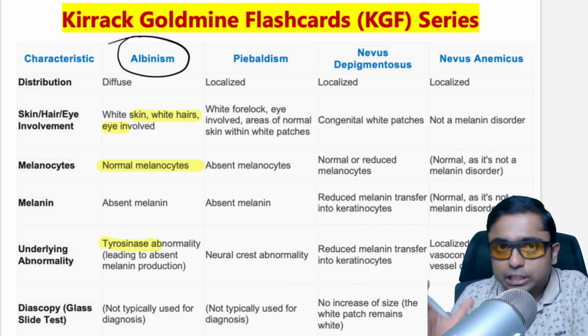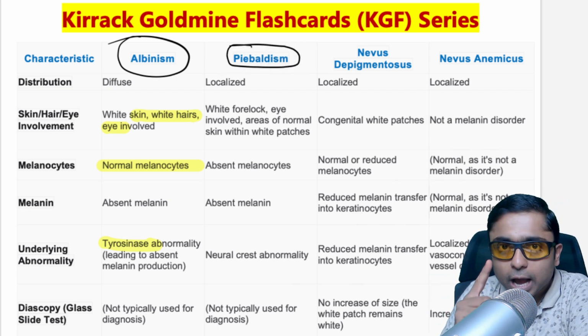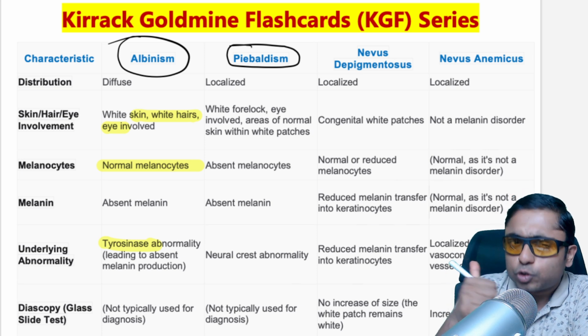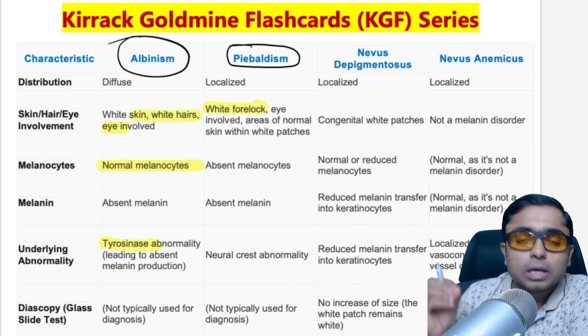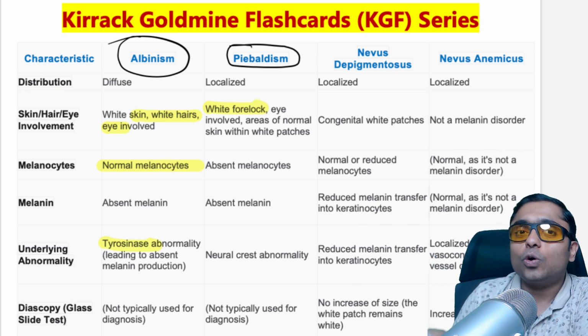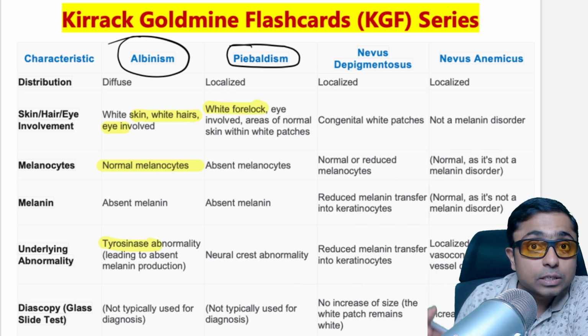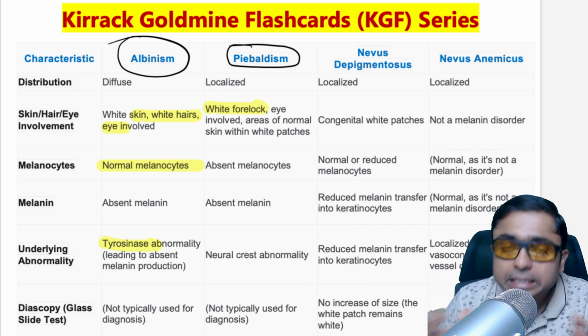Okay, the next disease which you need to know about is piebaldism. I am sure that you have heard about this condition. If so, hit that like button. And in this, the buzzword you need to remember is the white forelock. That is a bunch of the hair present over the forehead, called the forelock, and this is going to be depigmented or white in color. What is the reason for this?